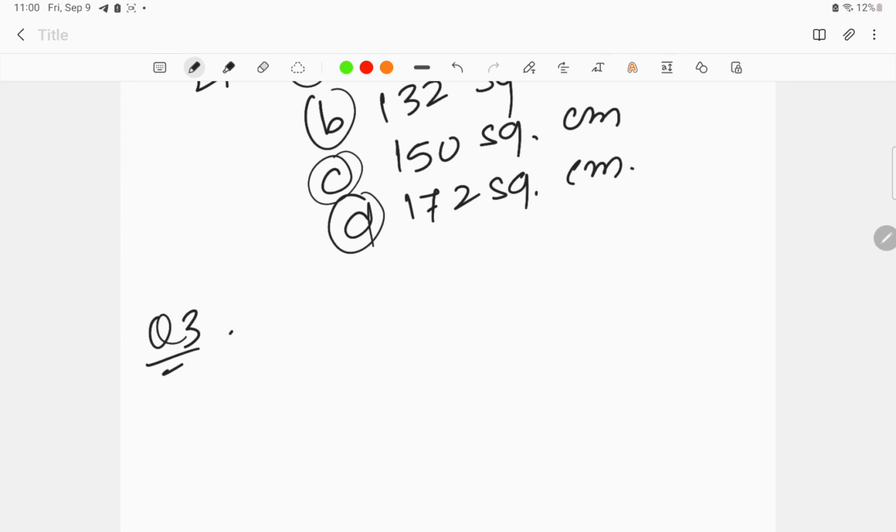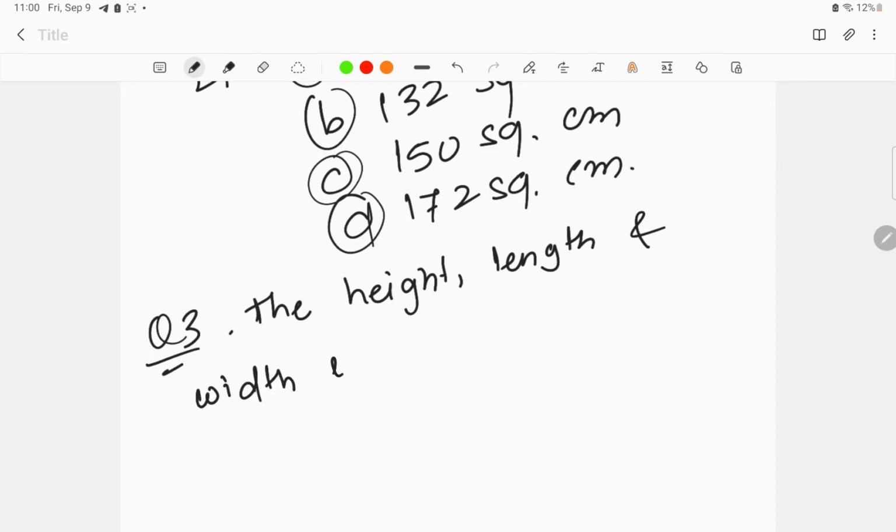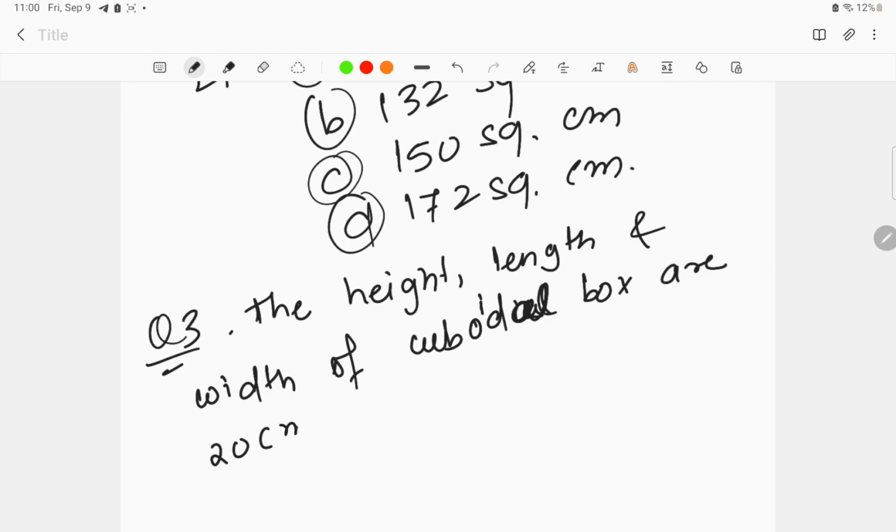Another question. Again one question I'll give you. The height, length and width of a cuboidal box are 20 centimeter, 15 centimeter and 10 centimeter respectively.